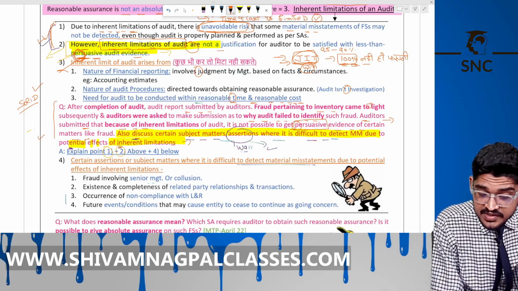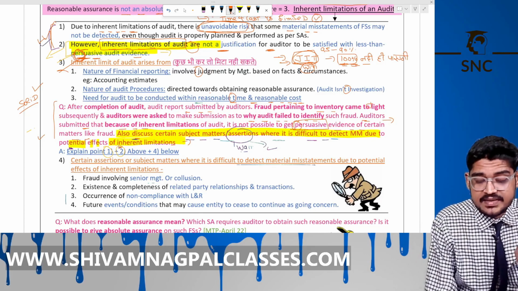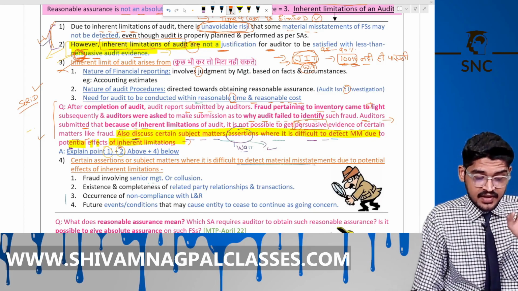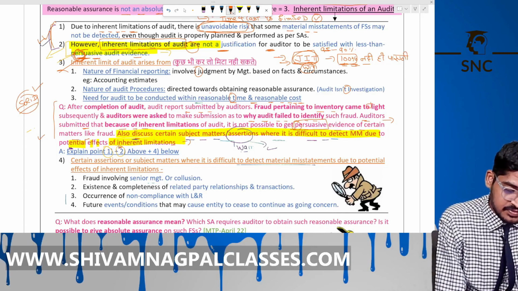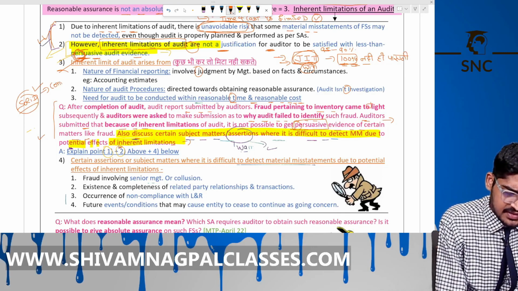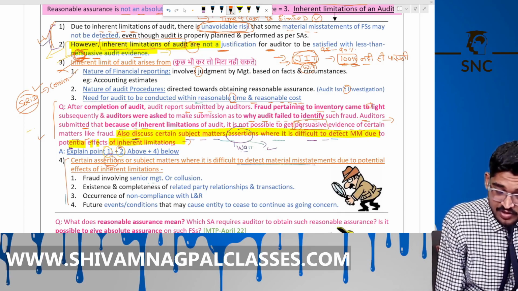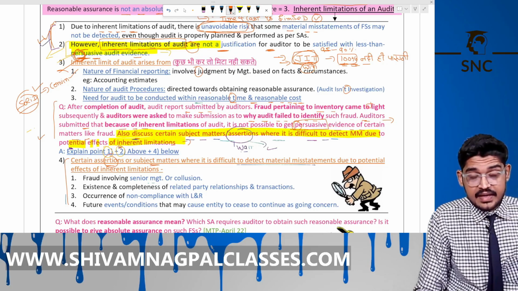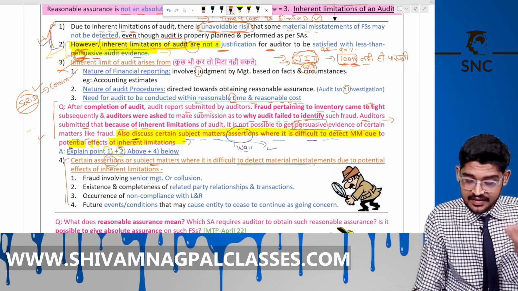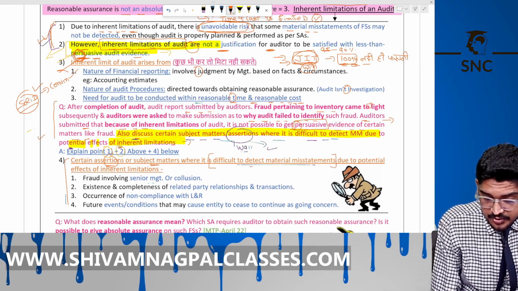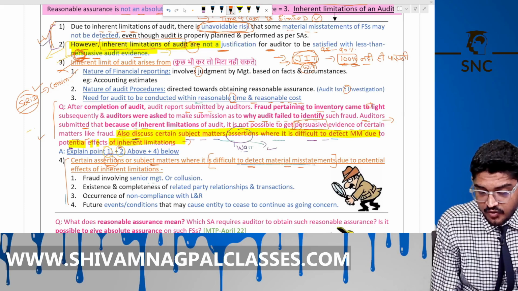This is not a justification for an auditor to be satisfied with less than persuasive audit evidence, that means solid or convincing evidence. Now, there are certain assertions or subject matters where it is difficult to detect the material misstatement. So what are these cases?